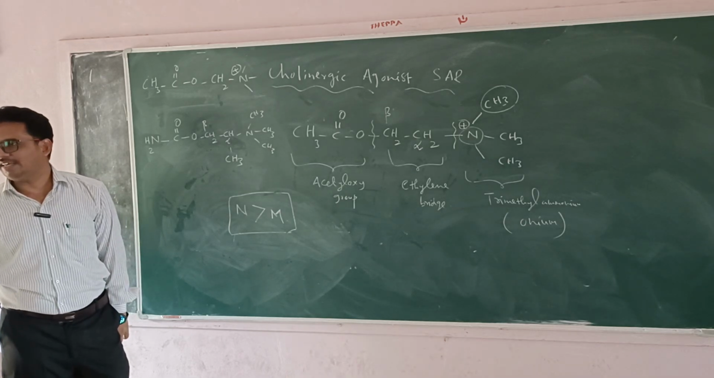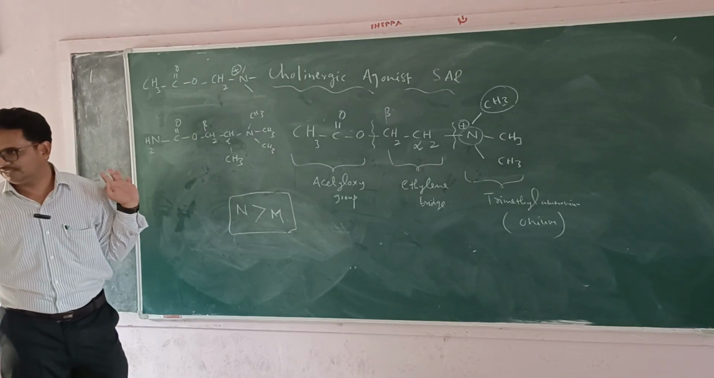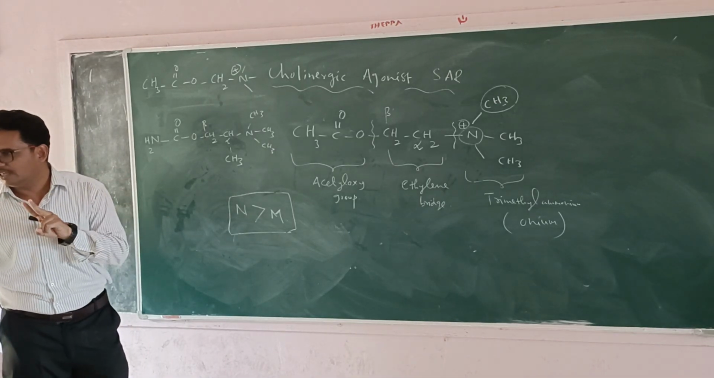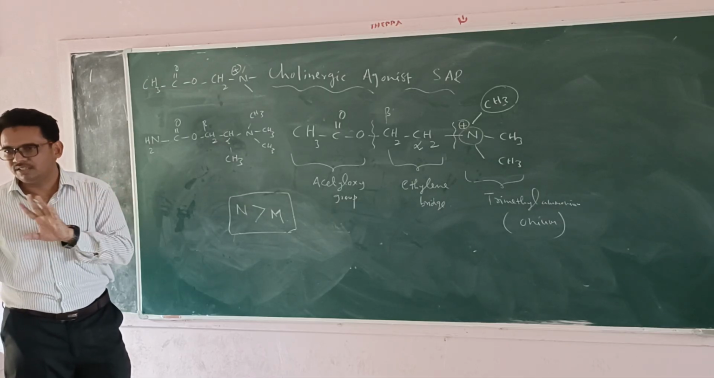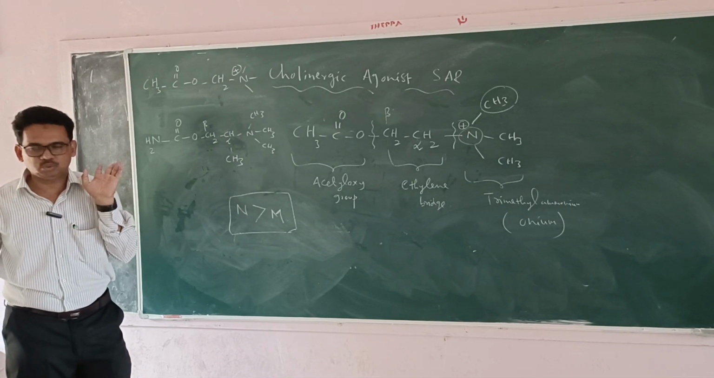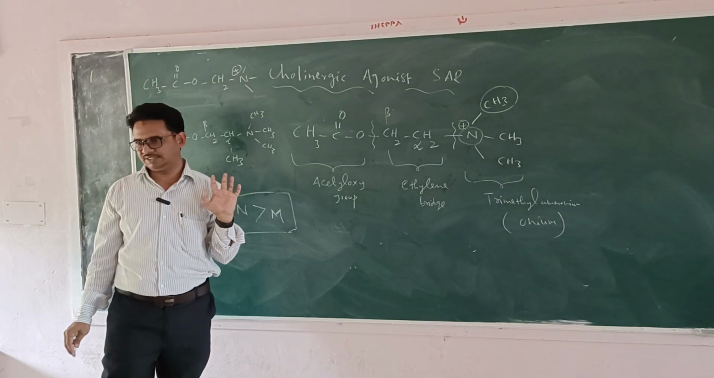What does that indicate? It indicates that we require only the 2 carbon bridge. Not 3, not 1, not 4. Only 2. This is about the ethylene bridge.